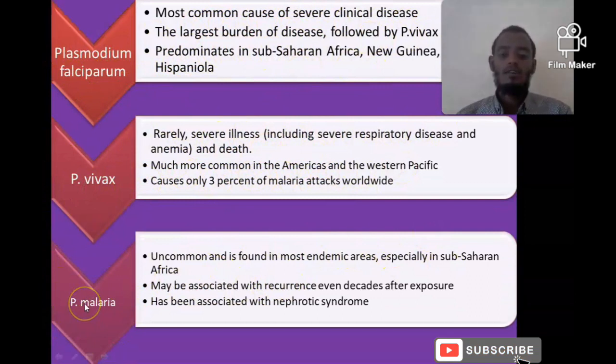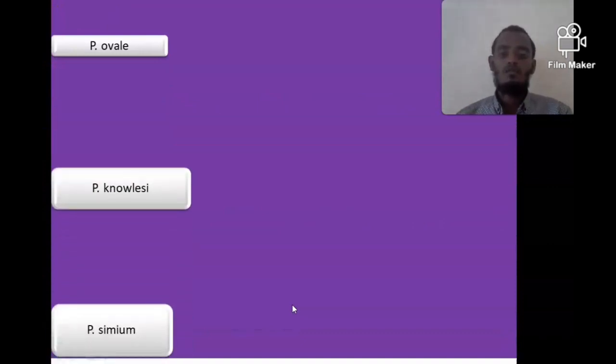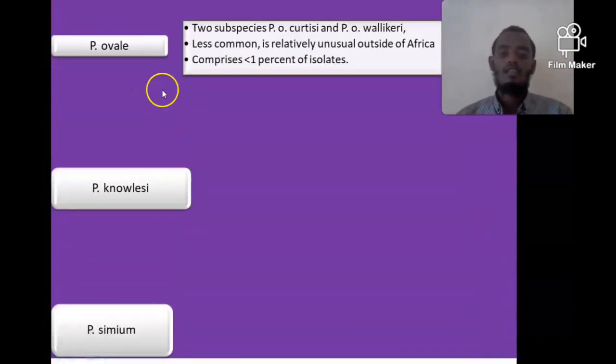And the other frequently asked question is which Plasmodium species is associated with nephrotic syndrome? It is Plasmodium malariae. The chronic infection of Plasmodium malariae has been associated with nephrotic syndrome. The other is Plasmodium ovale. It is another cause of malaria, and ovale has 2 subspecies, Plasmodium ovale curtisi and Plasmodium ovale wallikeri. It is less common, accounts for less than 1% of malaria, and is unusual outside of Africa.